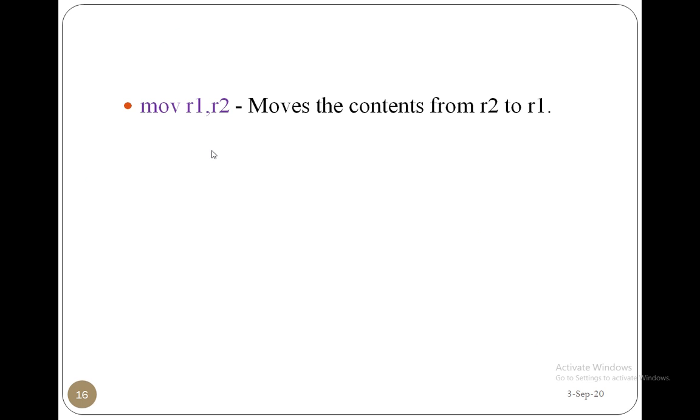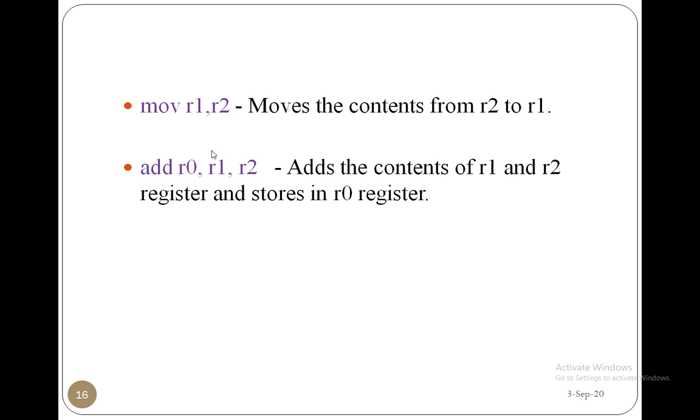Now we'll see MOV R1, R2, which moves the contents from the R2 register to the R1 register. Here R1 is the destination register. This is the basic instruction for move. Next, coming to ADD R0, R1, R2, it adds the contents of the R1 and R2 registers and stores the result in the R0 register, and R0 is the destination register here.